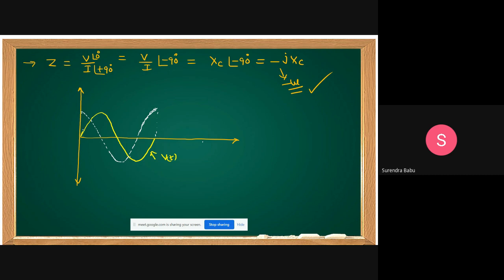How we can get the power curve, I already explained. This is which curve? P of t. This is V of t. This is I of t. This is omega t. P, V, I are taken on the same axis.